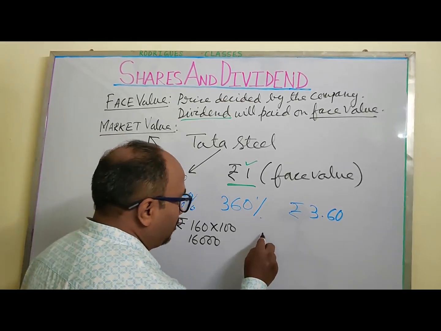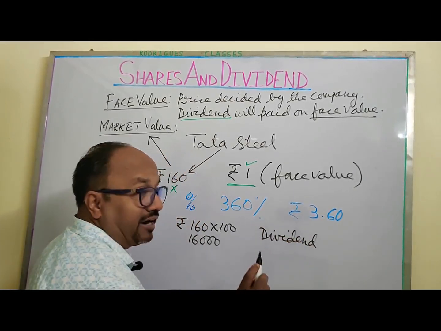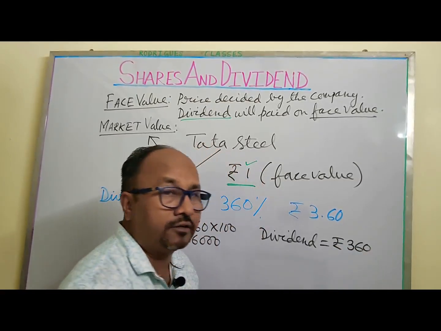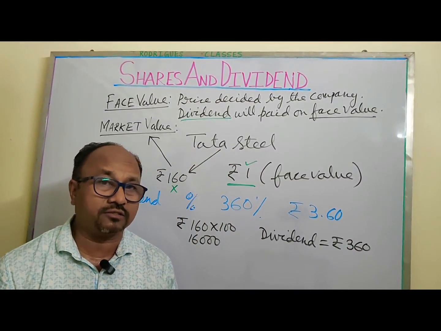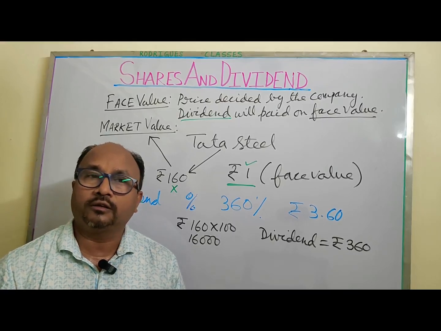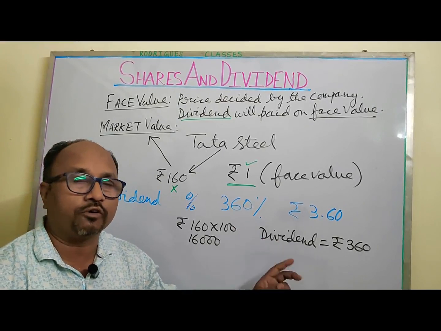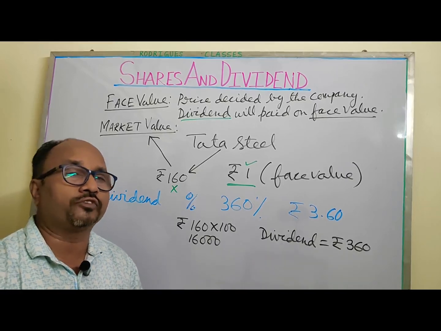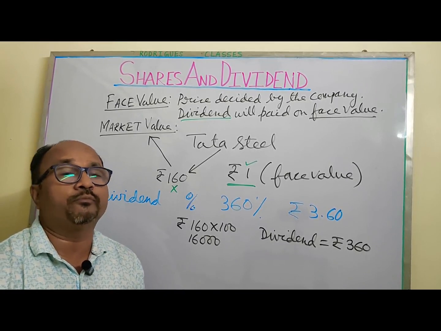So money spent is 160 into 100, that is 16,000. And what is the dividend on that? Dividend on that comes to rupees 360. So you will say it's not much of an earning. Yes, it is not much of an earning. But no one buys shares just to get the profit because of this dividend. The process of continuously buying and selling makes the main profit.